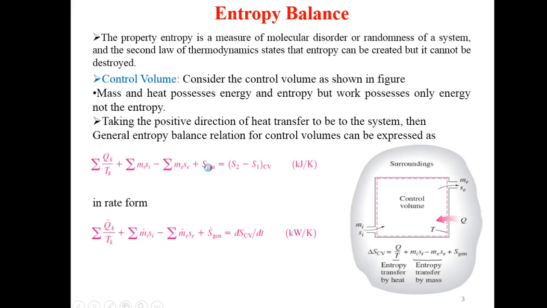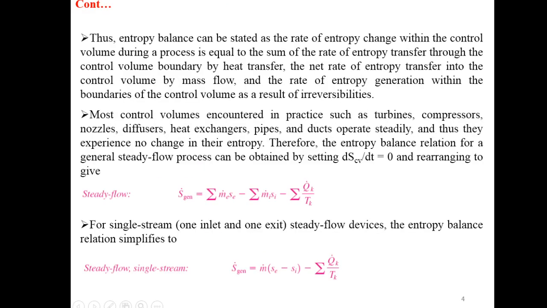Most control volumes encountered in practice, such as turbines, compressors, nozzles, diffusers, heat exchangers, pipes and ducts, operate steadily, and thus they experience no change in their properties. Therefore, the entropy balance relation for a general steady flow process can be obtained by setting the derivative of entropy with respect to time equal to 0 and rearranging.